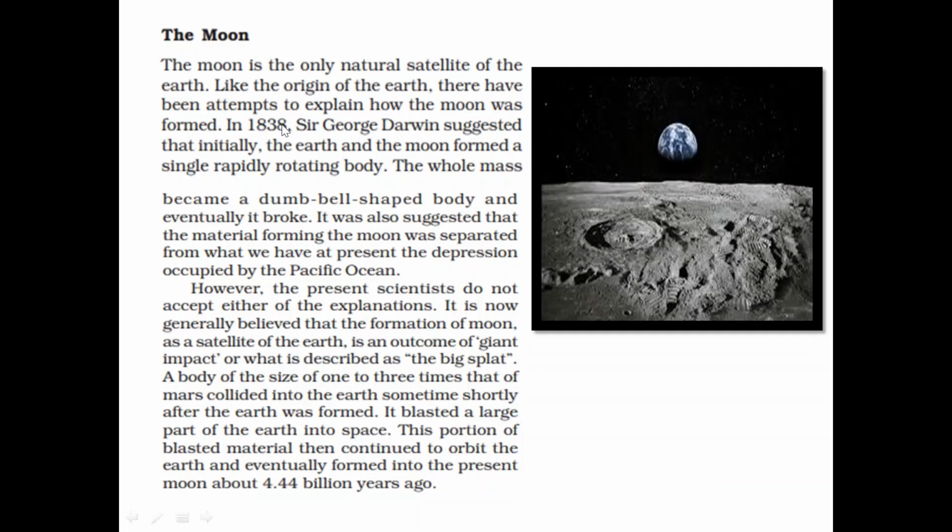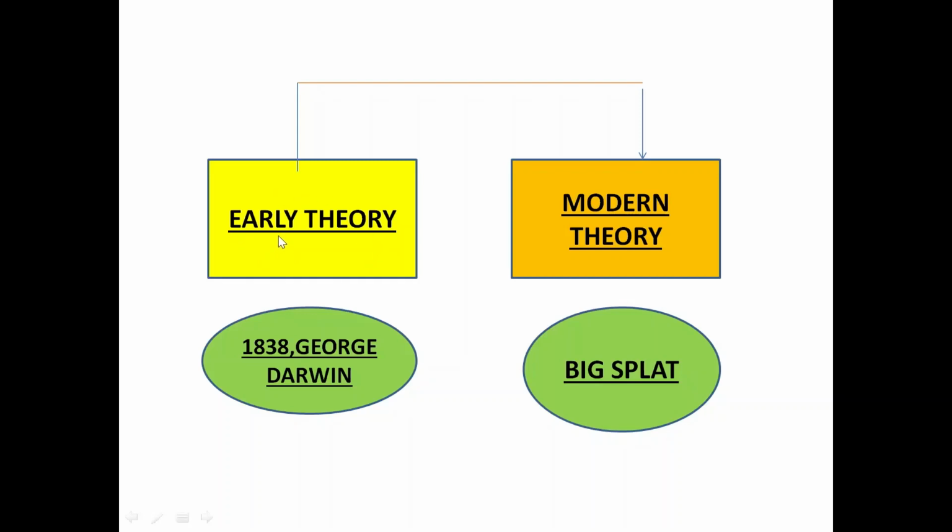In 1838, Sir George Darwin suggested that initially the Earth and the Moon formed a single rapidly rotating body. The whole mass became a dumbbell shaped body and eventually it broke out. It was also suggested that the material forming the moon was separated from what we have at present, the depression occupied by the Pacific.